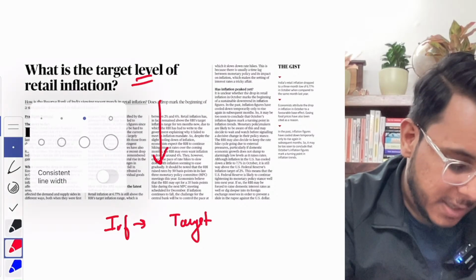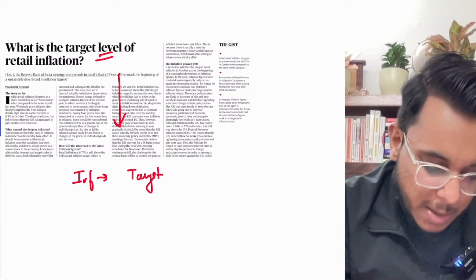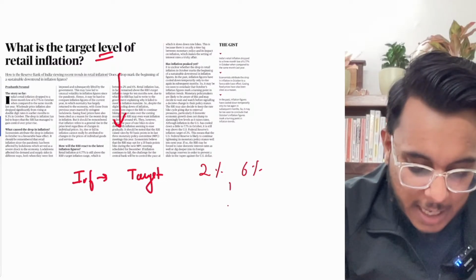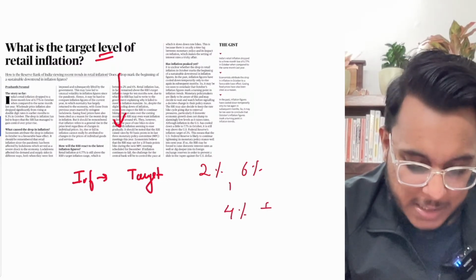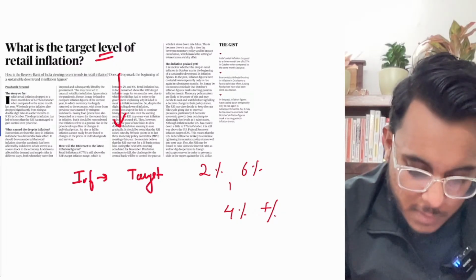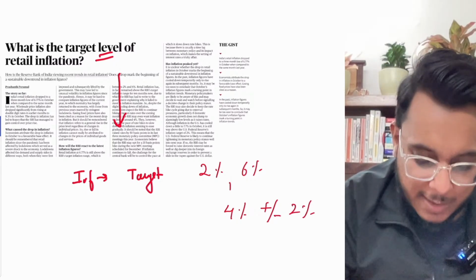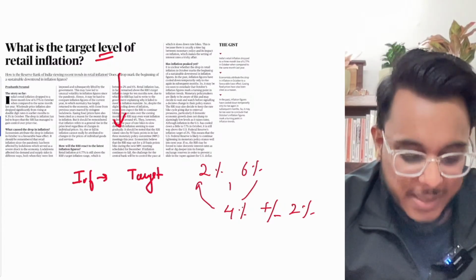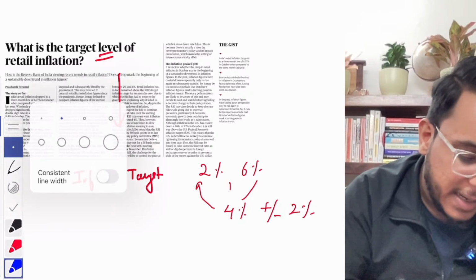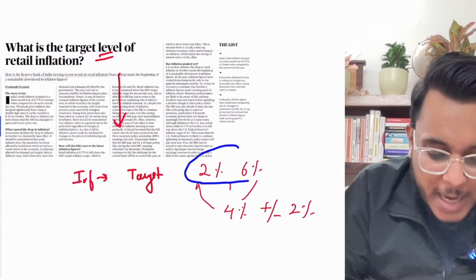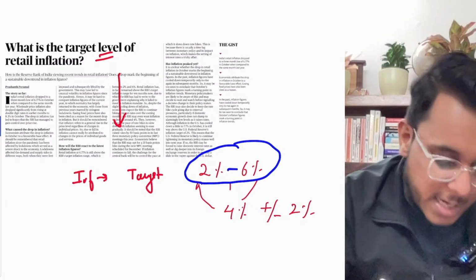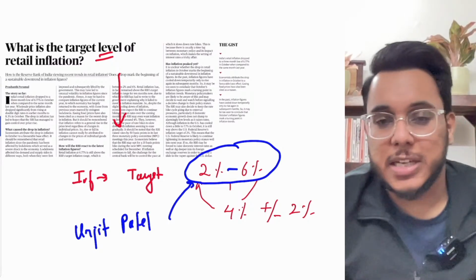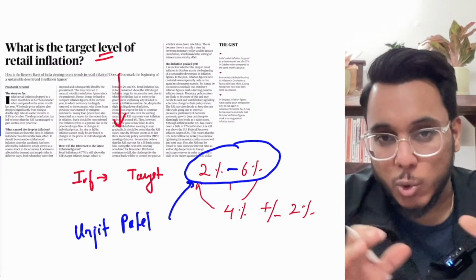As per this inflation targeting, we try to keep inflation within the band of 2% to 6%. Actually, the inflation needs to be at 4% plus minus 2%. It means 2% less than 4%, which is 2%, and 2% more than 4%, that means 6%. So right now, the inflation target in India is that inflation needs to be kept between the 2 to 6% range. The Urjit Patel committee recommended this inflation targeting for India.